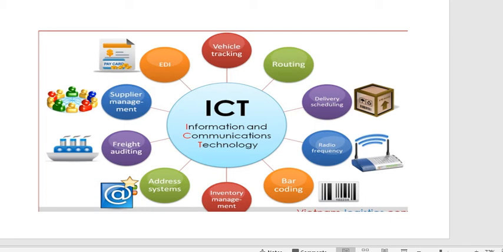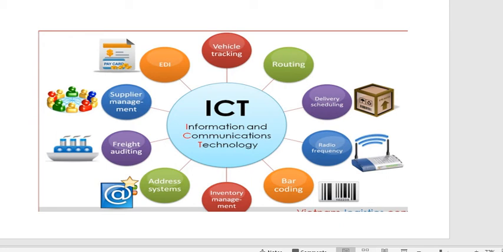And routing, how we are able to identify the route from Google Maps, that is also there. Delivery scheduling, obviously, like McDonald's or pizza, people book these types of products and they deliver them through the information given online. Radio frequency, obviously. Then barcoding: in your book or in any product you buy from shops and big malls, there will be a barcode on each item. This is also done by this ICT technology.